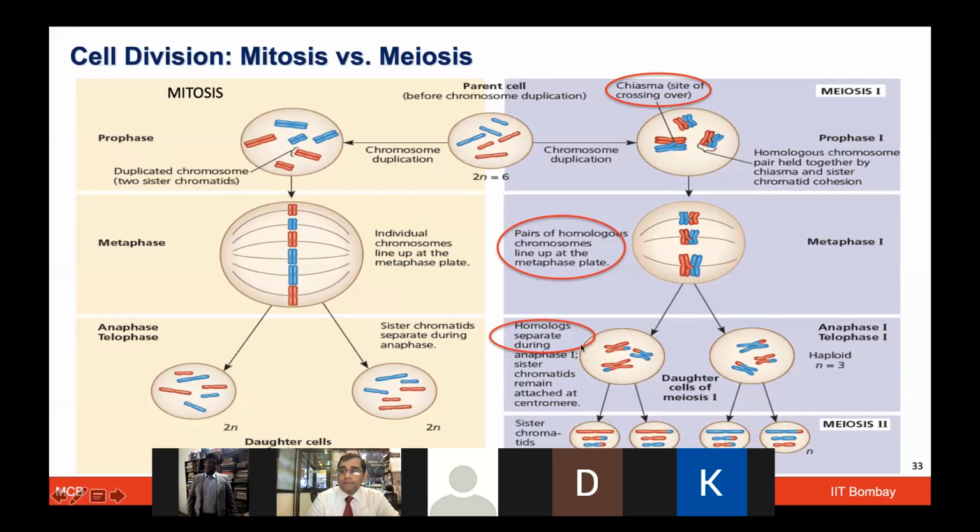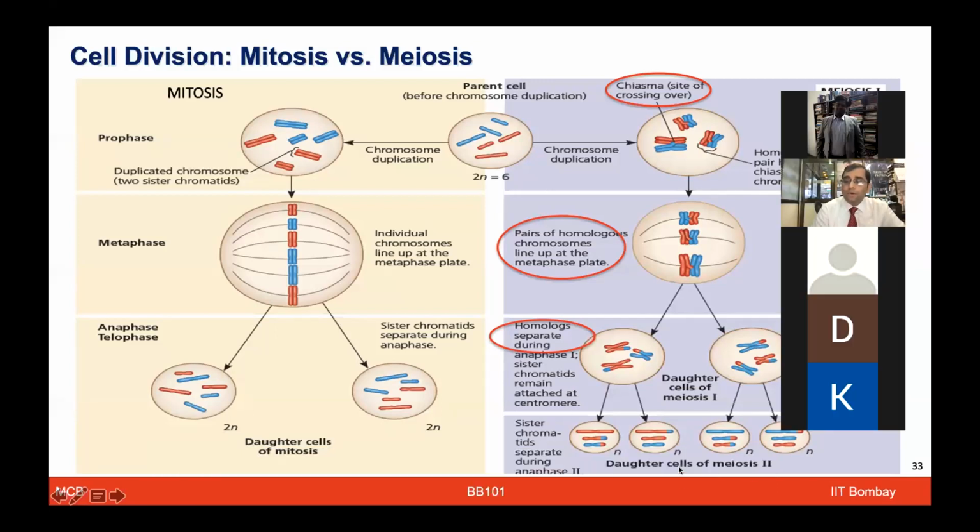Now these homologous chromosomes separate during anaphase 1, followed by telophase 1. And after this, the whole of mitosis repeats in the meiosis 2 process, which gives rise to 2 cells to the 4 cells. So after that, we have the 4 daughter cells being produced, which have half the ploidy level, right? So now it is not 2n, it will become n. Each one of them has 3 chromosomes, and it is already sharing some of these sister chromatids. Therefore, it is giving uniqueness to each one of these cells, which are 4 in number. So these are the key differences which you should keep in mind.